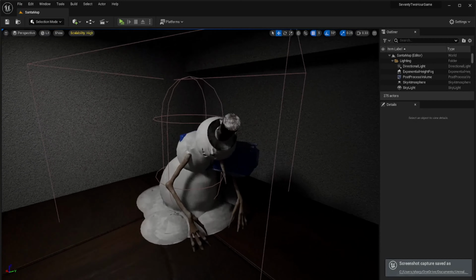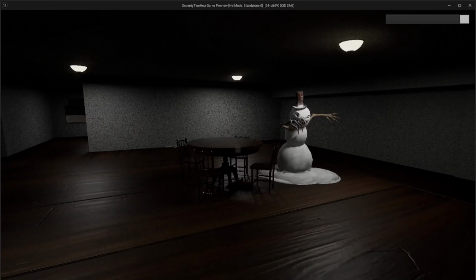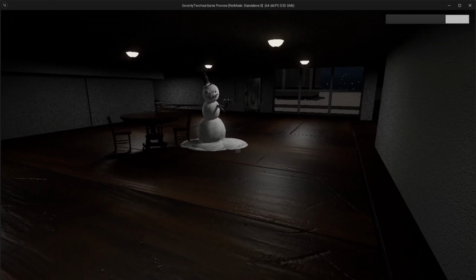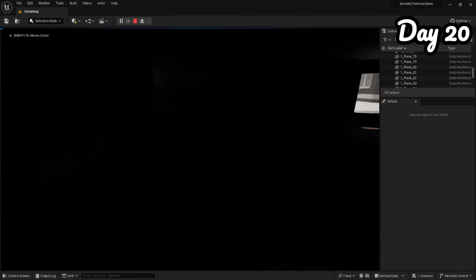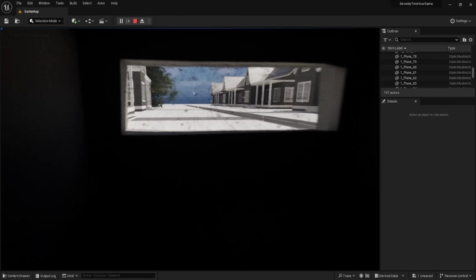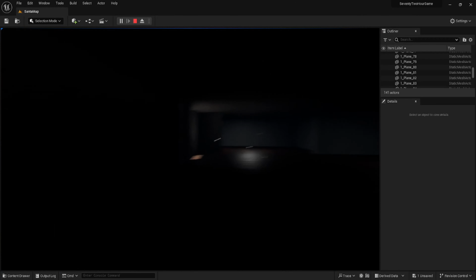When the lights start flickering, you have to get in bed, and if you don't, you die. There's a giant, big, creepy snowman that can randomly spawn and chase you for a brief period of time. I almost ended up scrapping it because of how pointless it was until I figured out you can outrun it by using your sprinting. Day 20 came and I didn't feel any more motivation for this project. There were countless bugs and the game is poorly optimized. I'm sorry that this video took so long to make.